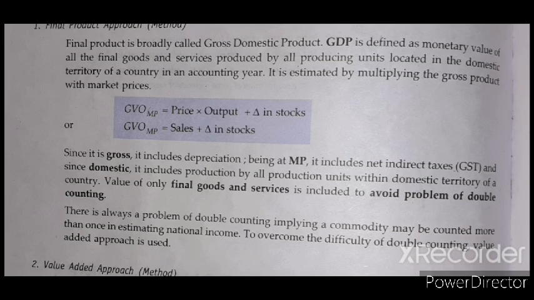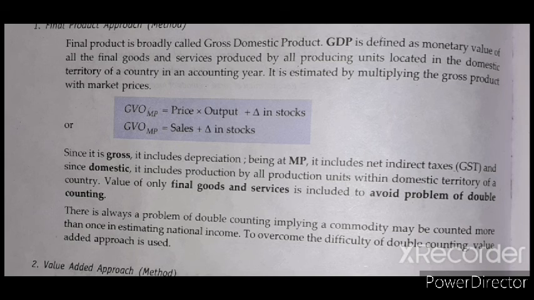It includes production by all the producing units within the domestic territory of a country, whatever any producing unit produces, all kinds of production. Value of only final goods and services is included to avoid the problem of double counting.